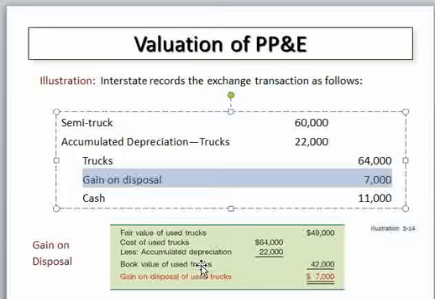Okay. Note that the book value of the used truck should be calculated up to the date of exchange. That means the accumulated depreciation up to the date of exchange should be calculated, in the fully depreciated method or in the partial depreciated method. Accordingly, depending on the situation, you have to calculate the accumulated depreciation of the used truck before determining the book value at the time of exchange. In some cases there is a fully depreciated method as well as a partial depreciated method, or else both. Therefore, you have to recognize this, and after that you can easily determine the book value of the used truck to compare with the fair value.